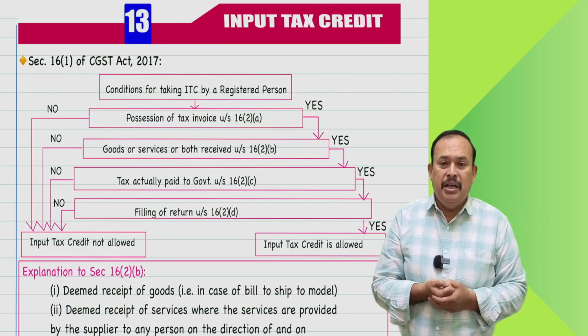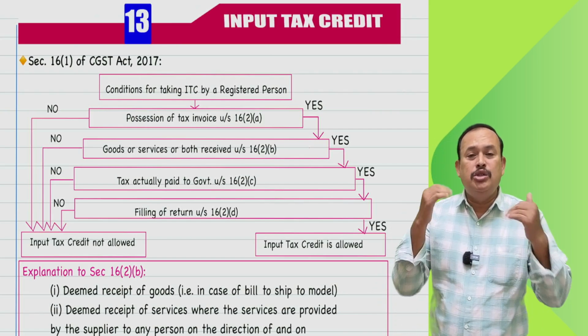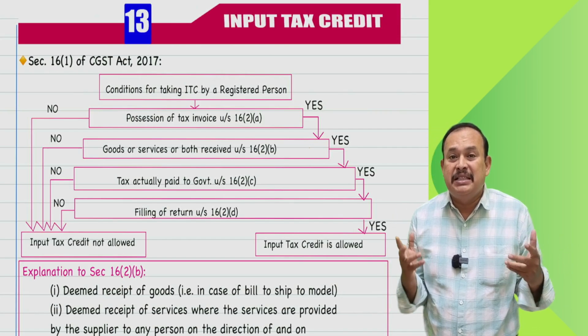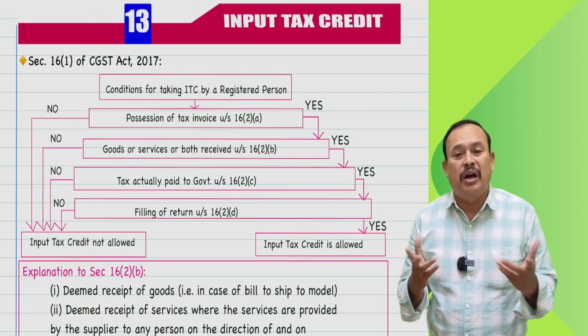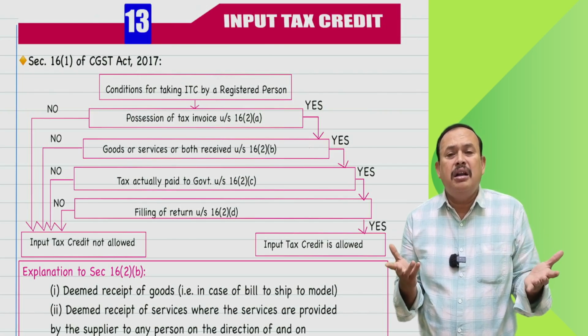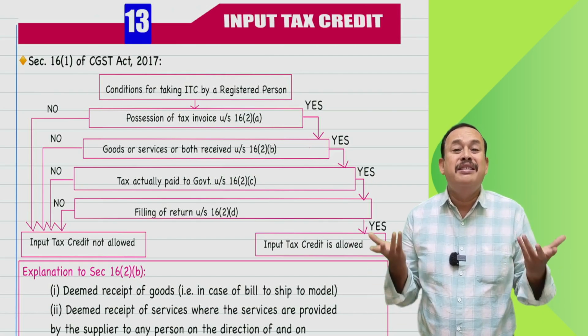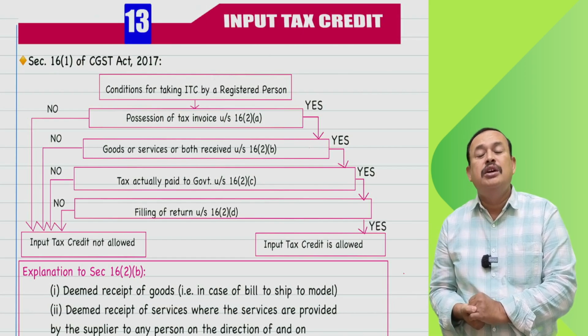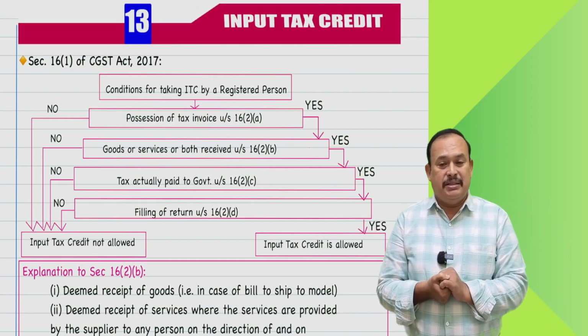Meaning thereby, a taxpayer who wants to avail the input tax credit is not allowed to avail it if he does not have the tax invoice, or the debit note received from his recipient of goods or services.